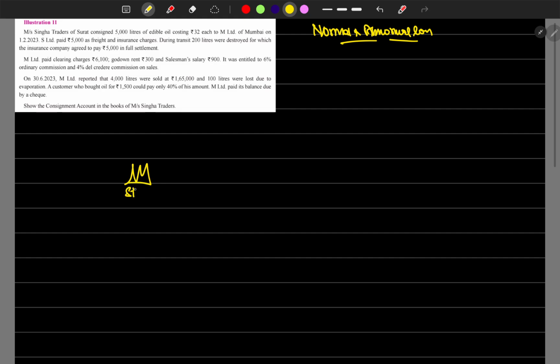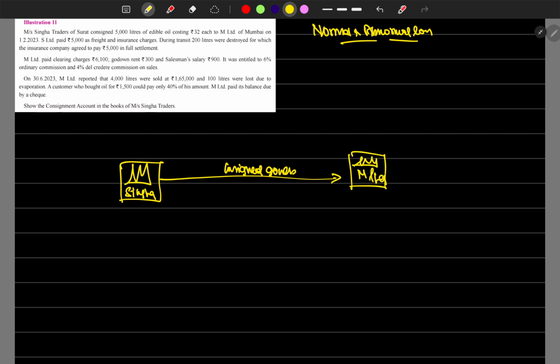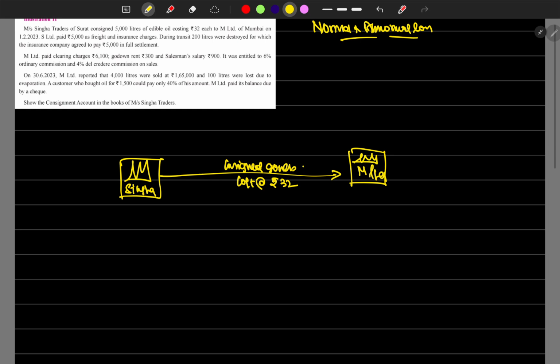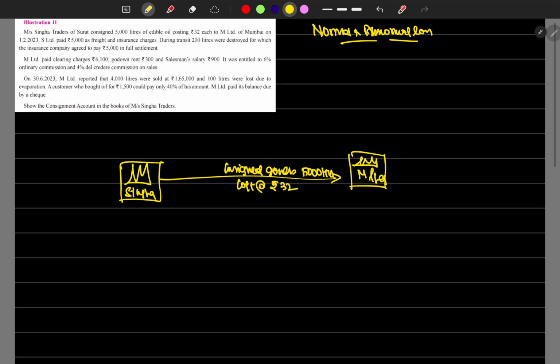There is a single trader who consigned goods to M Limited, cost at rupees 32, consigned 5000 liters. The first date is not required.